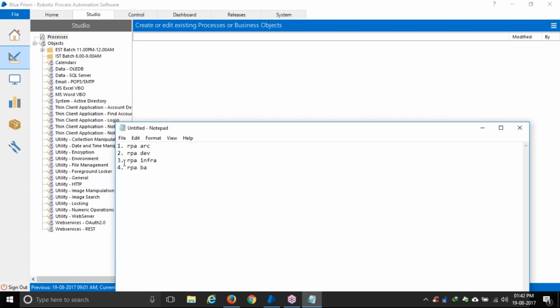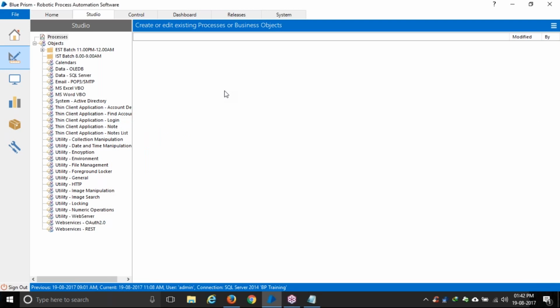Now the next part is RPA infra. To explain what RPA infra does, I'll give you a simple example. As I told you, Amazon's production support person needs a system. In that system only, he will open the order management system and open SQL Developer, go to that system and run SQL queries, right?